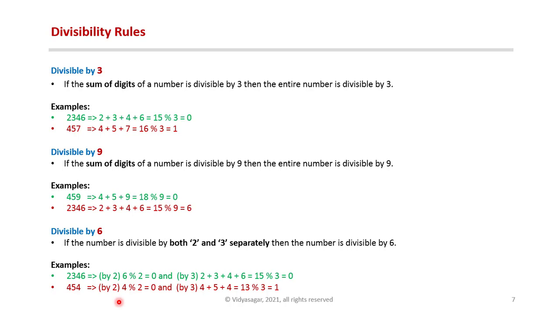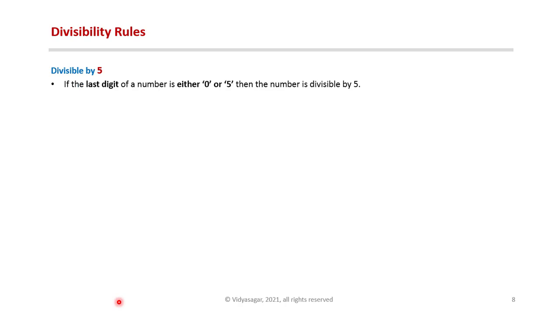Hence the number is not divisible by 6. Divisible by 5. If the last digit of a number is either 0 or 5, then the number is divisible by 5. Example, 2340 is divisible by 5. 458 is not divisible by 5.